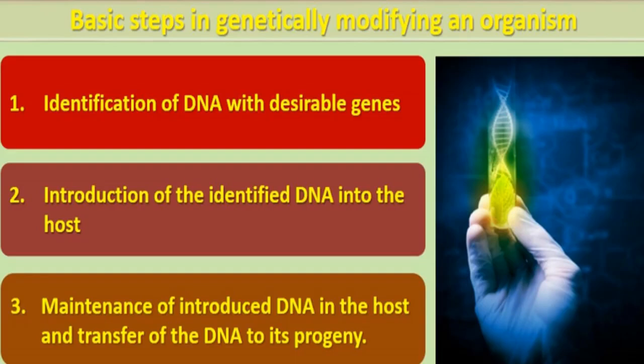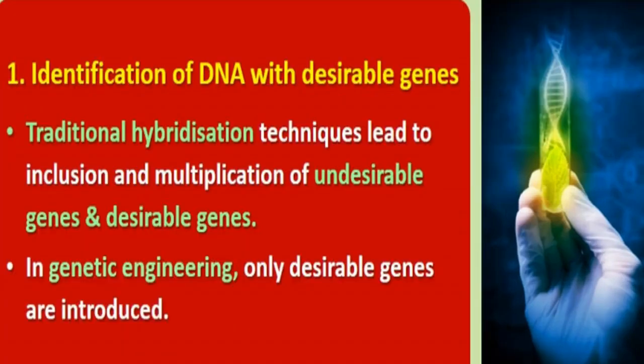Okay, so let's understand the importance of the first step, that is identification of DNA with the desirable genes. So you know about traditional hybridization techniques. These techniques lead to inclusion and multiplication of undesirable genes and desirable genes. What is done in the traditional hybridization technique? A male and female with desirable characteristics are chosen and breeding is done.